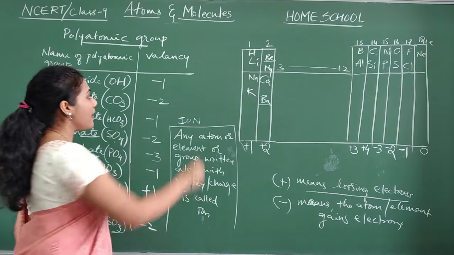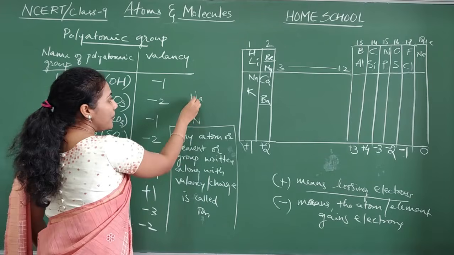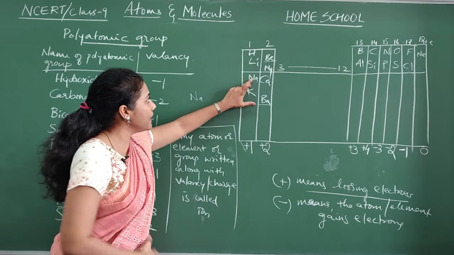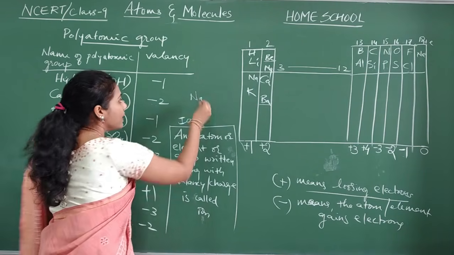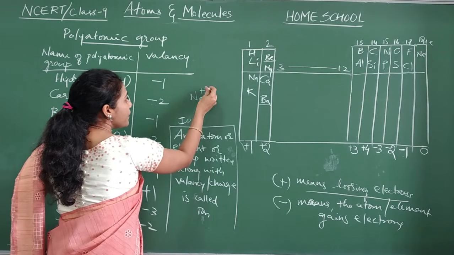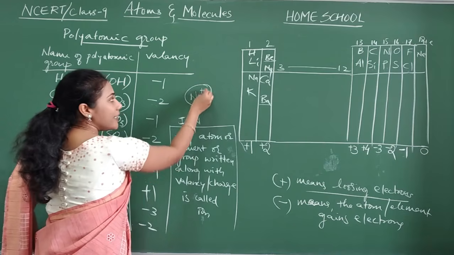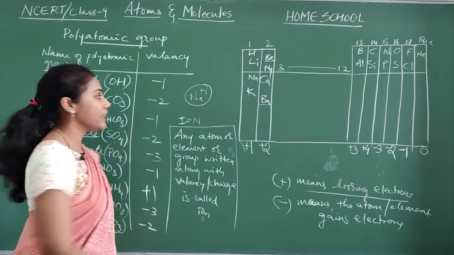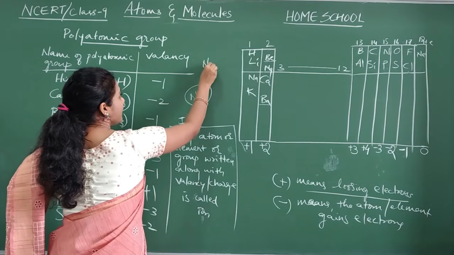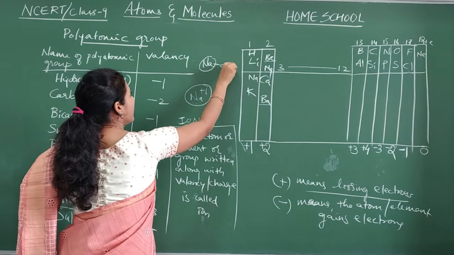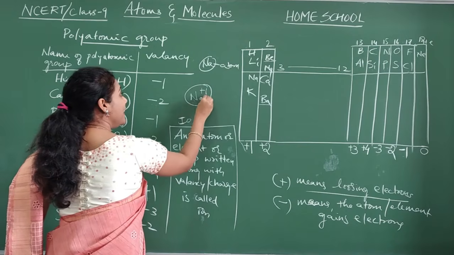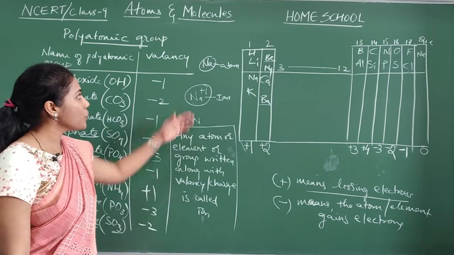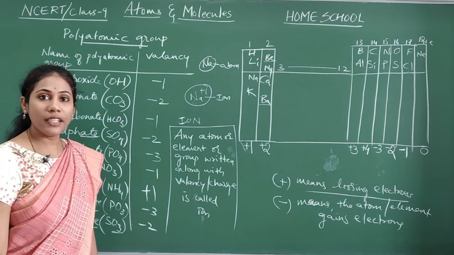Say for example sodium. What is sodium's valency, guys? Sodium is coming in this group. What is its valency? +1. Above the symbol, if I mention its valency or charge, then this is called ion. If I just write Na, this is called atom or element. If I write Na+, this is called sodium ion. Clear everybody?